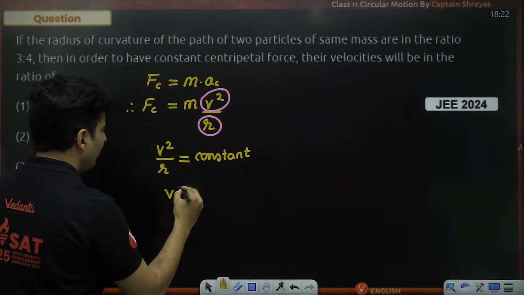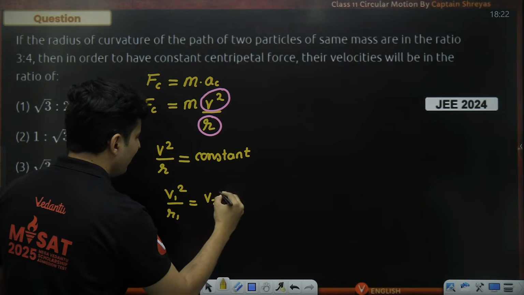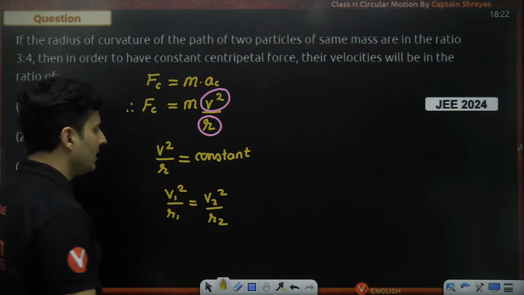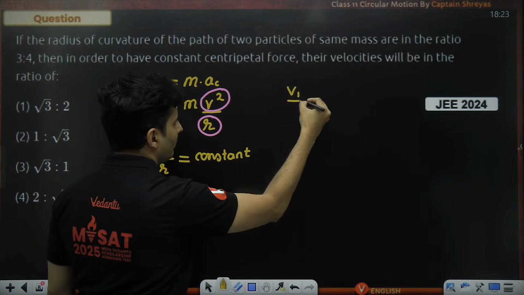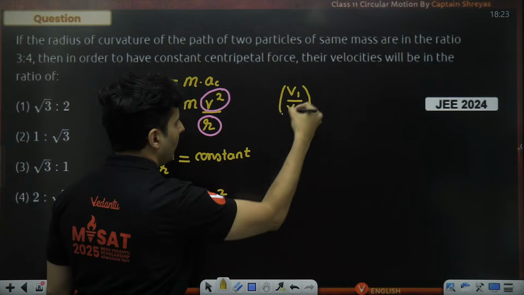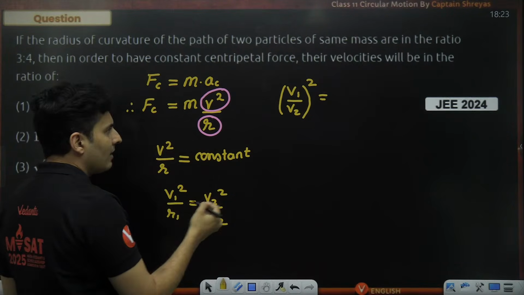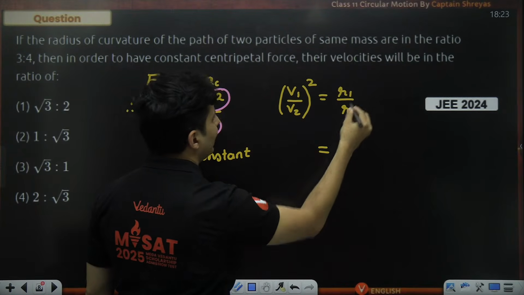Therefore, v1 square by r1 is equal to v2 square by r2. And we have been asked the ratio of their velocities. So very evidently, I can say (v1 by v2) whole square equals r1 by r2. v2 goes down, v1 stays on the top, r1 will go on the top. What is r1 by r2?